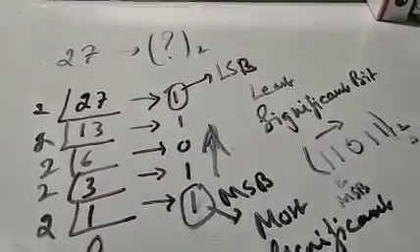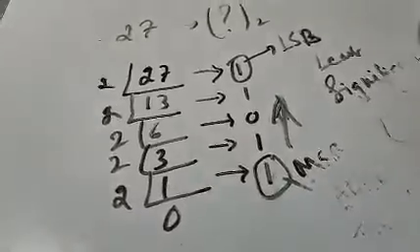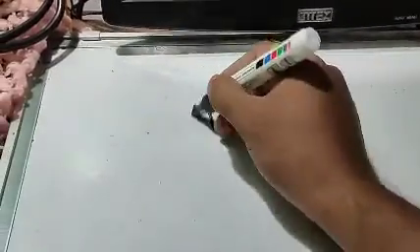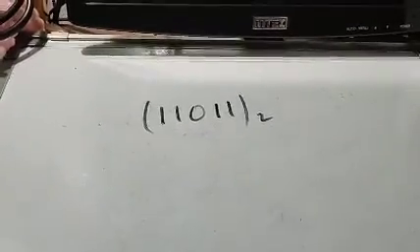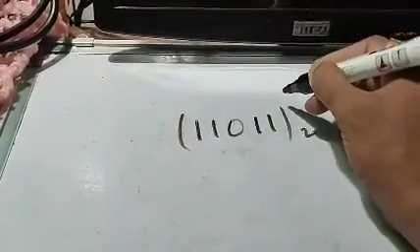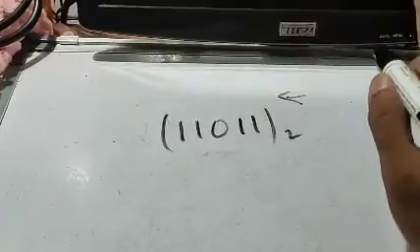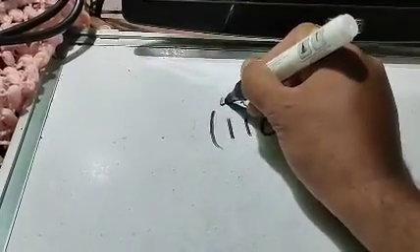Now let us convert the next one, that is from binary number to decimal number. I will take the same number so that we can convert back, and we should get the answer as 27. So let us take an example and then I'll show you the steps. First, let's have the number. Step 1, place the number as it is. Step 2, mark the powers starting from right to left, that is 0, 1, 2, 3 and 4.